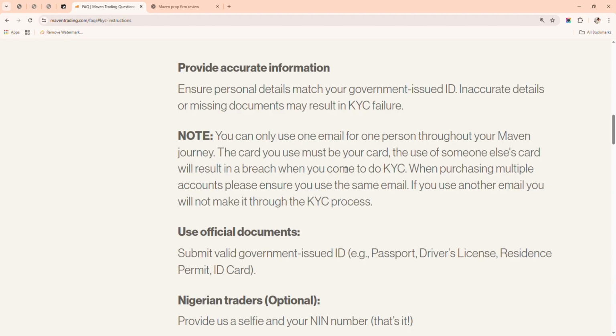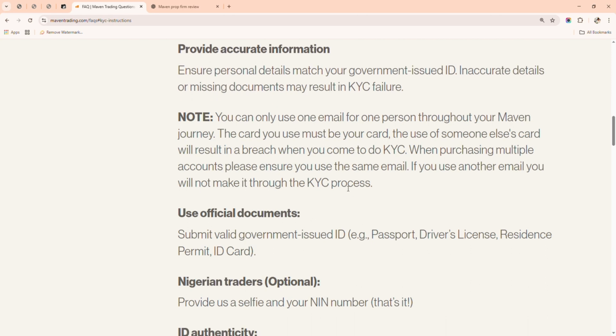When purchasing multiple accounts, please ensure you use the same email. If you use another email, you will not make it through KYC. It's very important because most persons have more than one email. So you use a different email, create an account, use another email, create an account. Then how do you expect to verify both of them with the same identity? So it's important to use only your information.